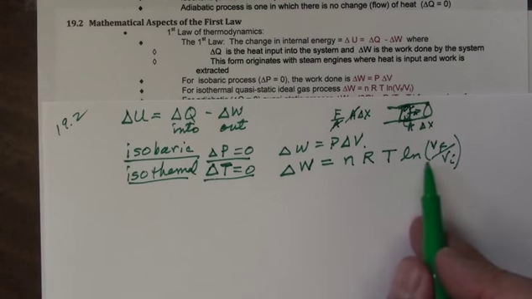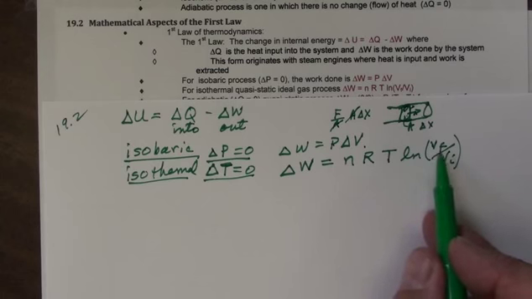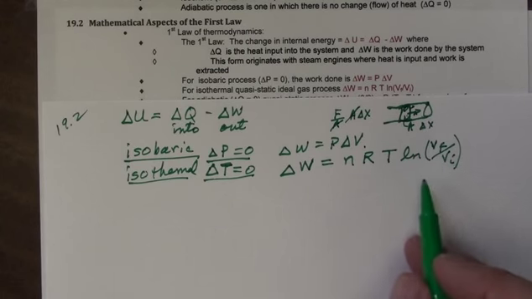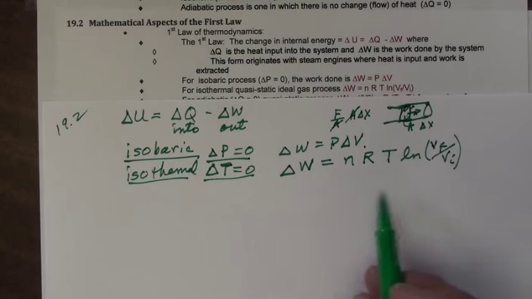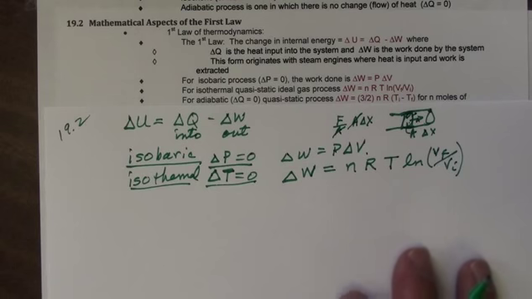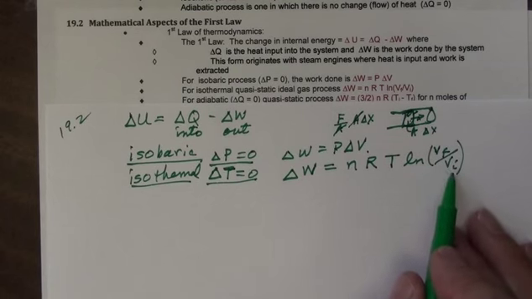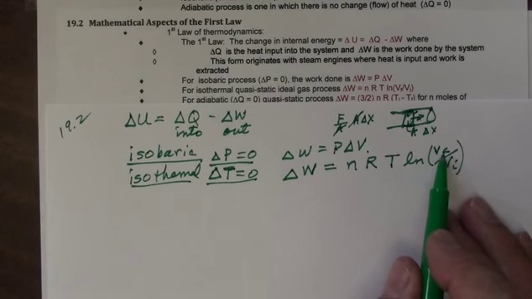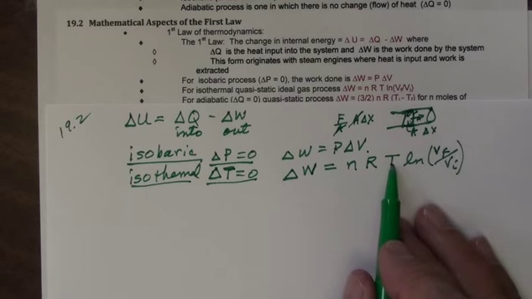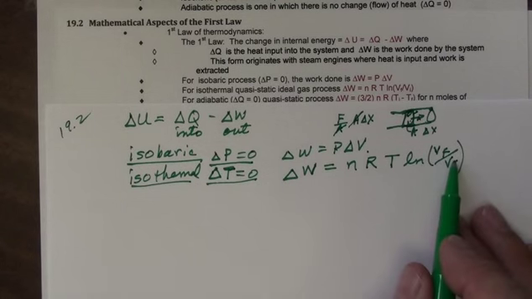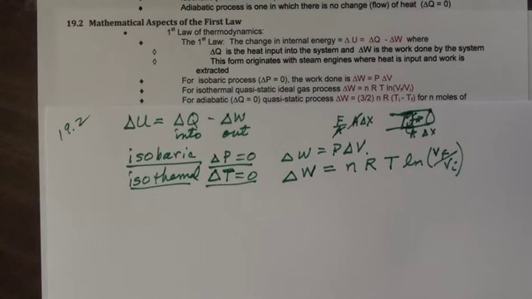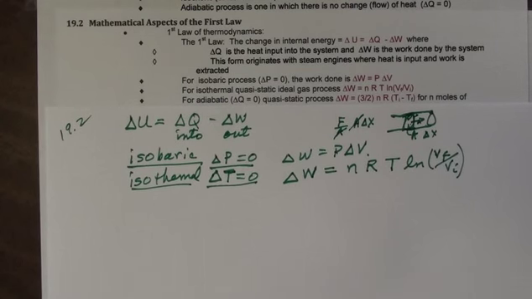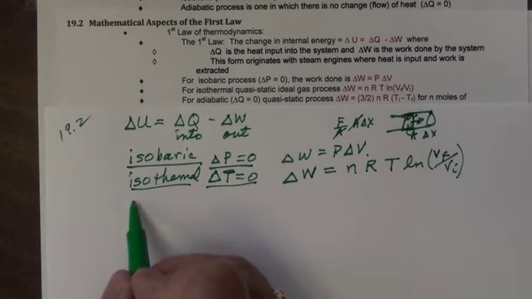Now you may recall that that's actually going to end up being the ratio of those two, as the difference of logs becomes their quotient. So if we have any process where I go from an initial volume to a final volume, when the temperature is constant, then it turns out that this is the amount of work we're doing if we have an ideal gas. Okay, that's isothermal. What about adiabatic?